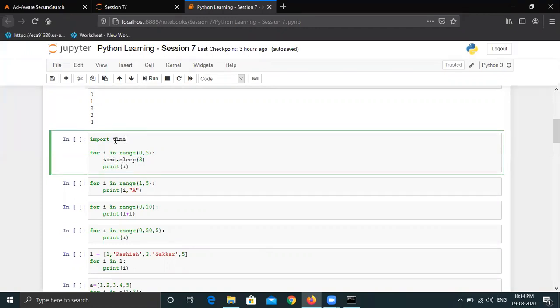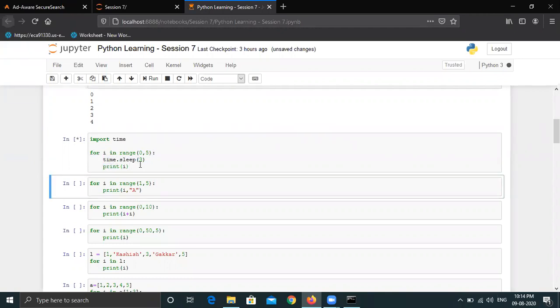Let's see. From time, we are using a function which is sleep, right? We have imported the time library and we are using time dot sleep. The sleep function basically tells Python to sleep for this many seconds. We have entered 3 and we will just see how it works. In the upper statement, the for loop was executed in just a couple of milliseconds. But here we are making Python sleep for 3 seconds in each iteration, and then it will print i. Let me run it.